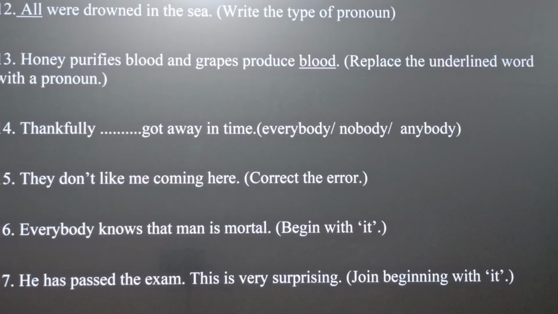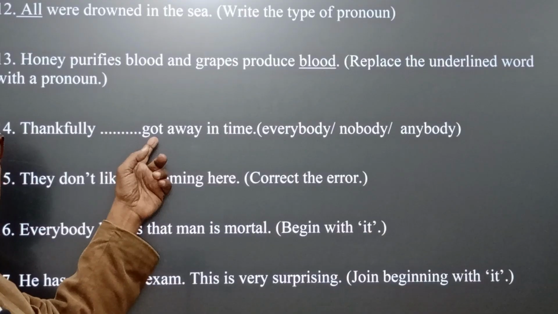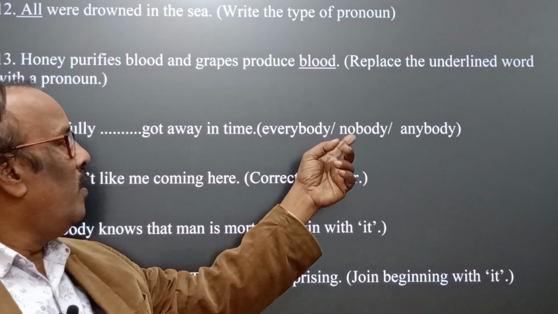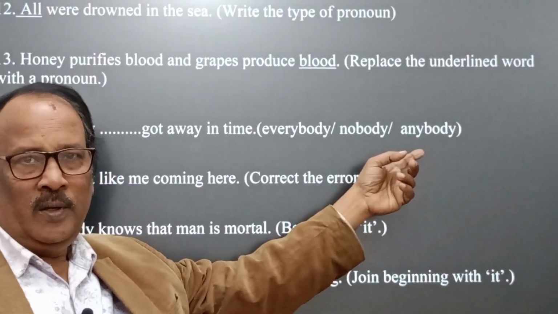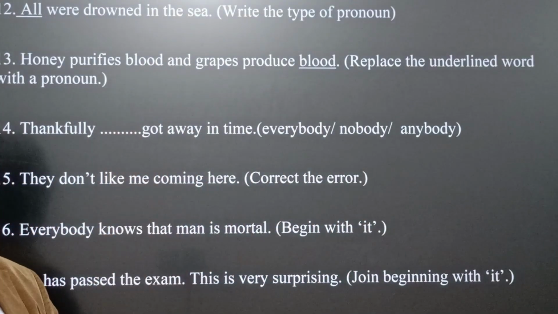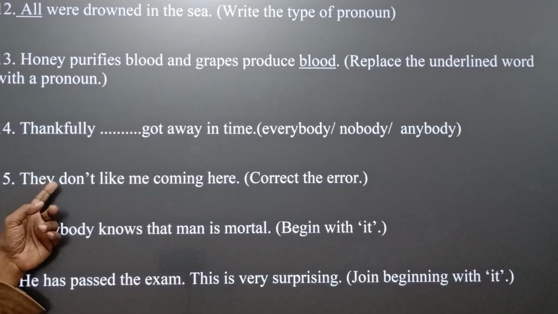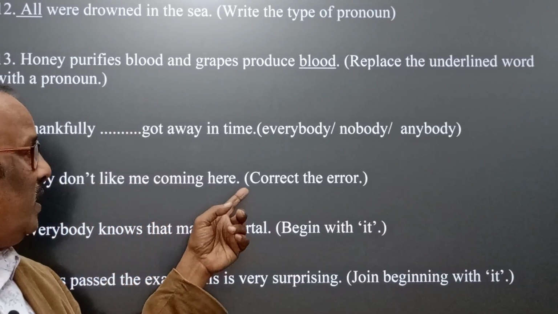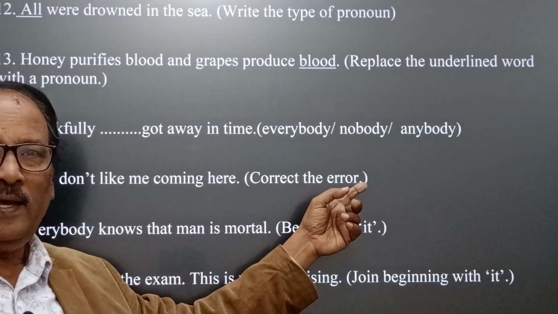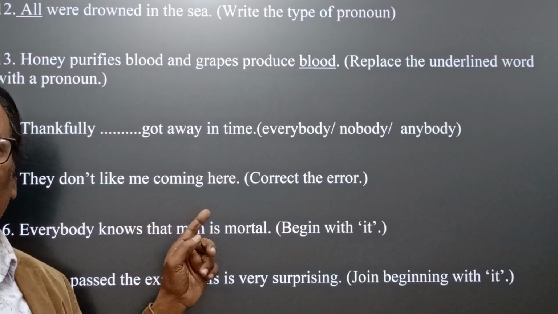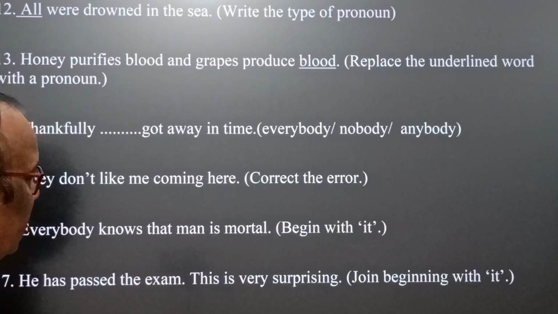Question number 14. Thankfully blank got away in time. Everybody, nobody, anybody. You have to write the correct answer out of the 3. Number 15. They don't like me coming here. Correct the error. Here there is a mistake and you have to find out the error and correct it.